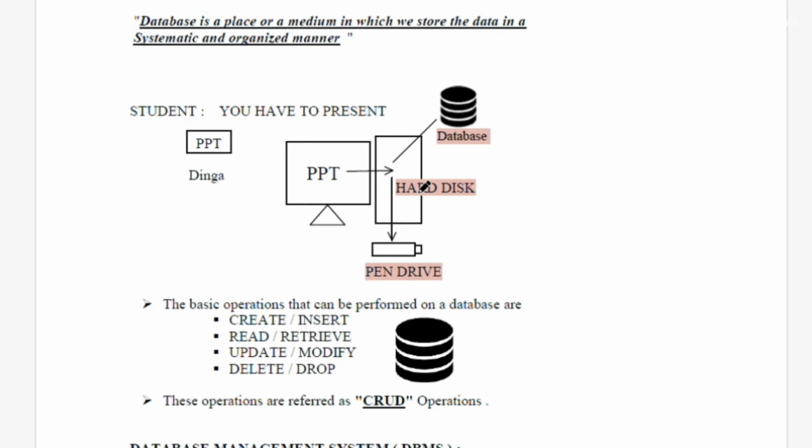Usually we store the data in a pen drive or a hard disk. Likewise, a database is a place or a medium in which we store the data in a systematic or organized manner, where we can perform operations like create, insert, read, retrieve, update, modify, or delete, drop operations. These are referred to as CRUD operations.